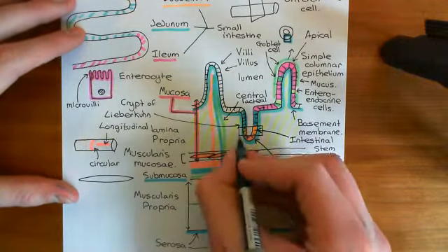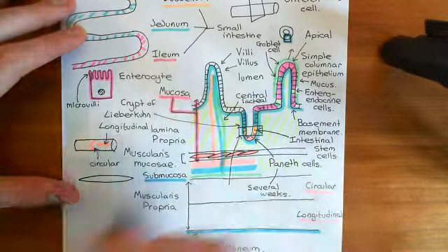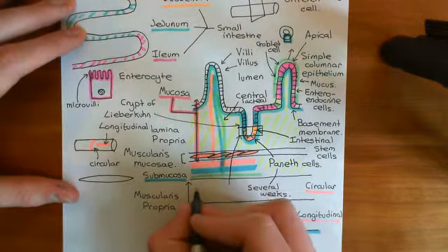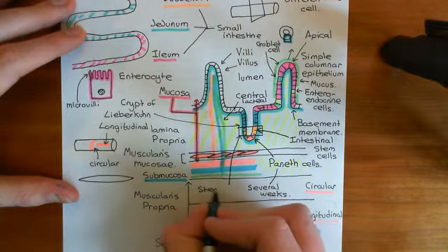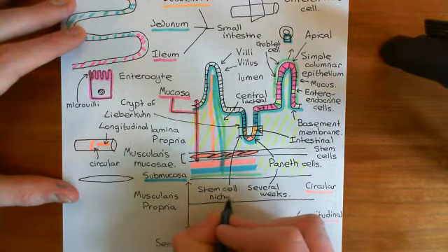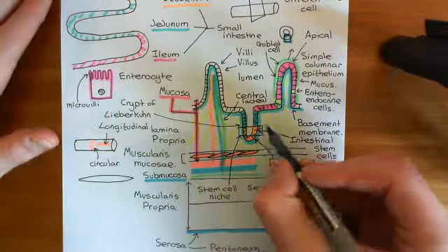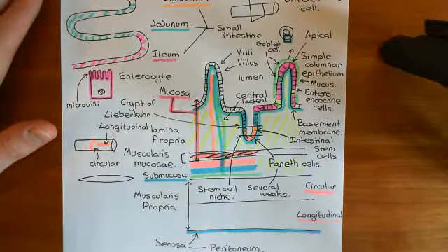Right, so this special location, which if you remain in, you remain an intestinal stem cell, this is known as the stem cell niche, or the intestinal stem cell niche. Now, what is so special about this location that maintains these cells here as intestinal stem cells?